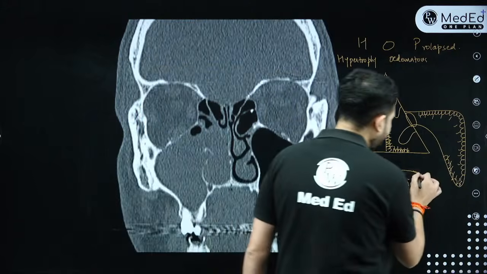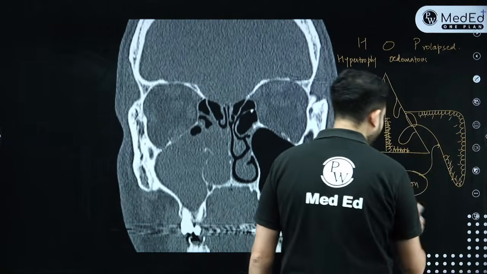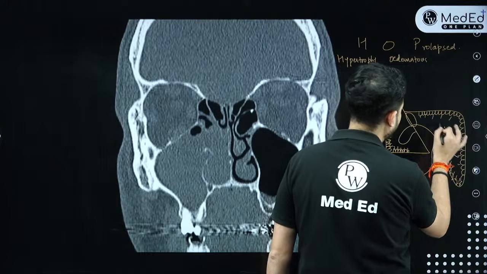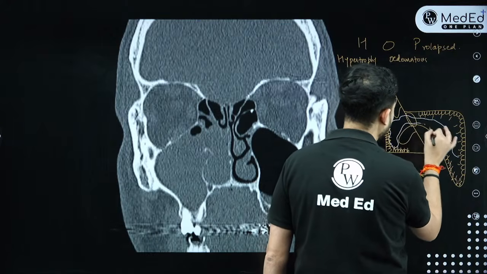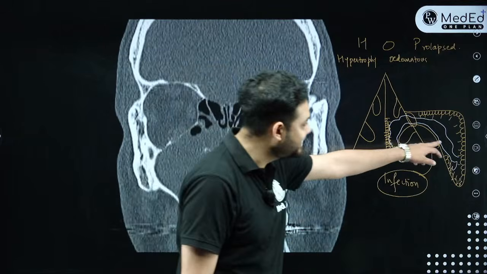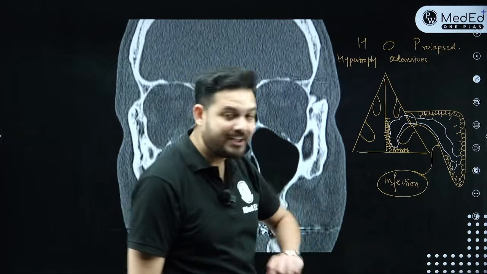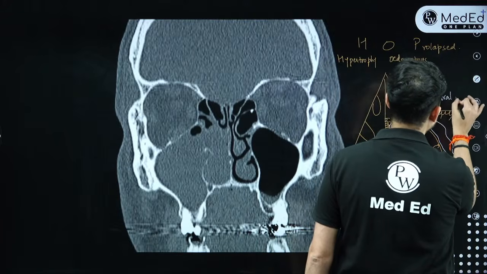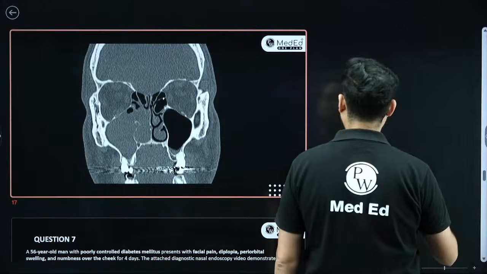So what will happen? This infection will keep on stimulating this mucosa, and one day what will this mucosa do? This mucosa will become edematous, hypertrophied, and it will hop out and it will become a protruded mass inside the nasal cavity. Now because this arises from which sinus? Maxillary sinus. So this part is called as the antral part. Then it comes into what?